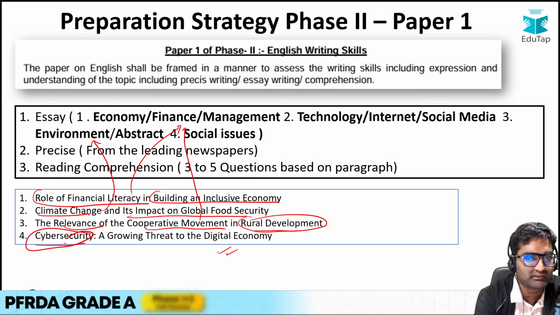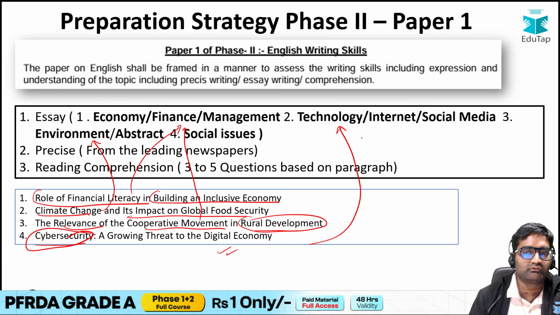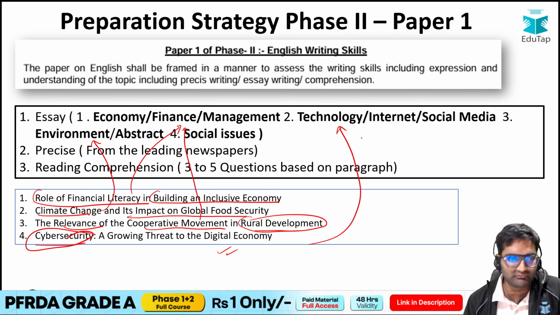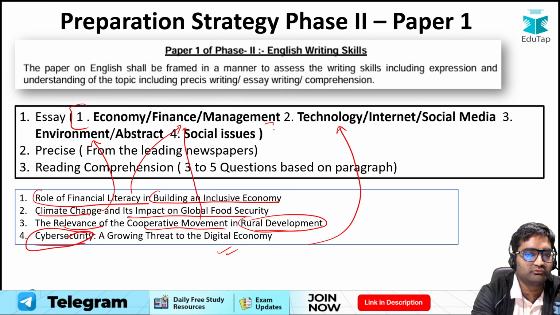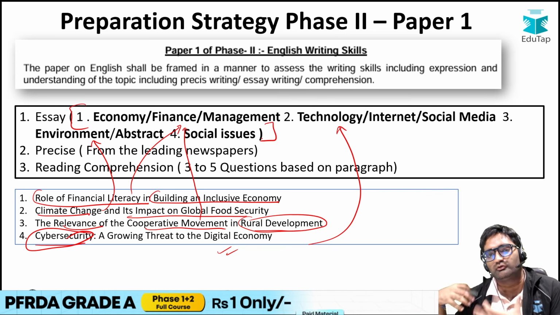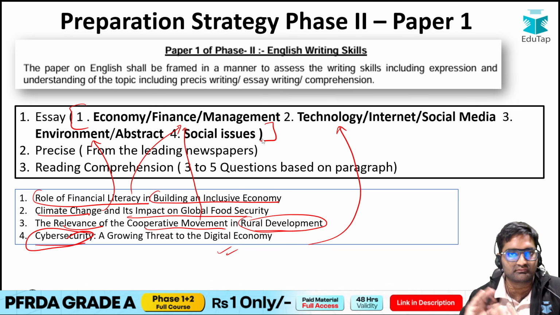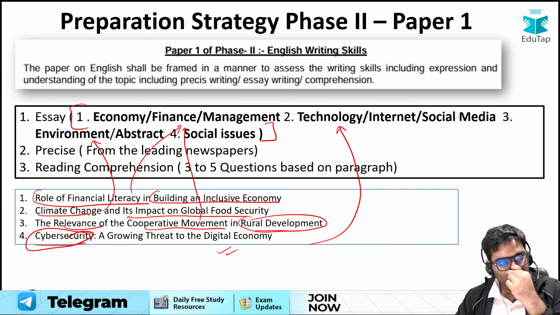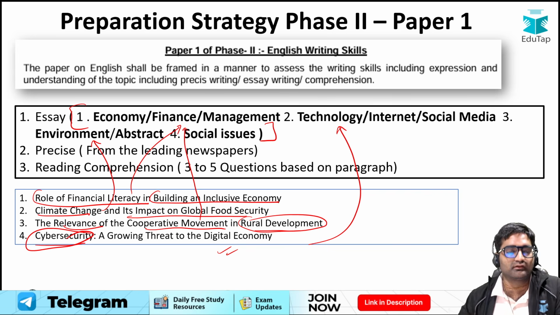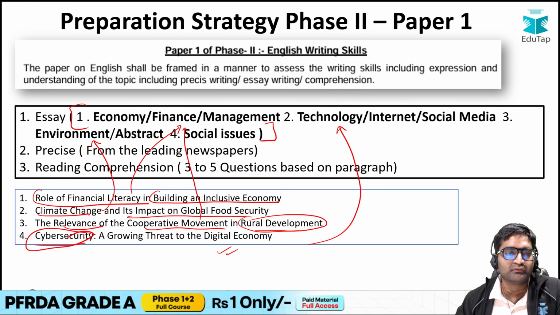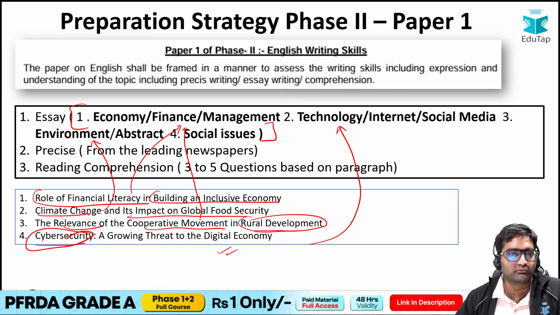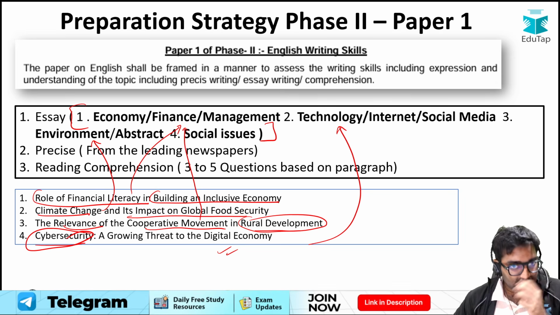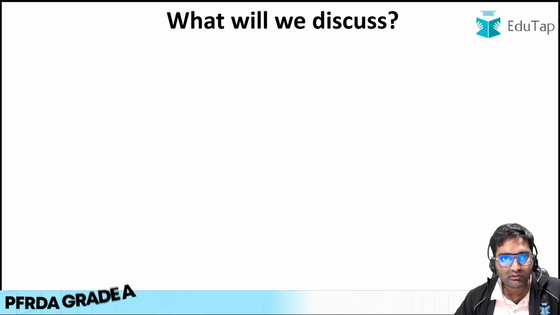Then apart from that, cyber security, which is mostly technology and its effects. So in that way, the topics are mostly asked in these areas, so you can just prepare a short essay on whatever is going on in the news in these areas, and prepare some points prior to going, so that at that particular point you are able to mention the things you have prepared. So this is the thing about the descriptive English, that is Phase 2 Paper 1.